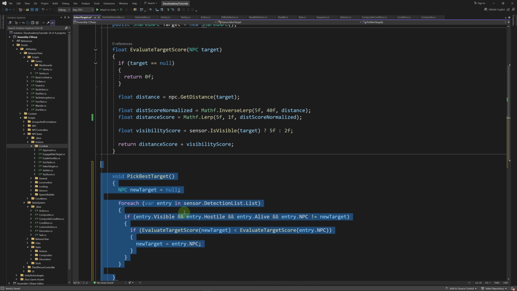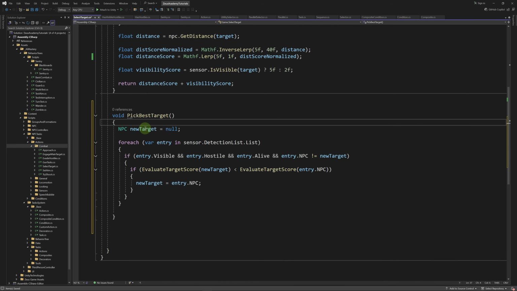So let's define a pick best target method. Here we're going to declare a new target variable and we're going to look for the best target in sensor.detectionList.list. So we're going to loop through it in a foreach loop. If entry is visible and hostile and alive and the NPC is different from new target, we're going to evaluate the target score of the new target against the entry.npc. If the score of the entry.npc is higher, we're going to set new target to entry.npc.